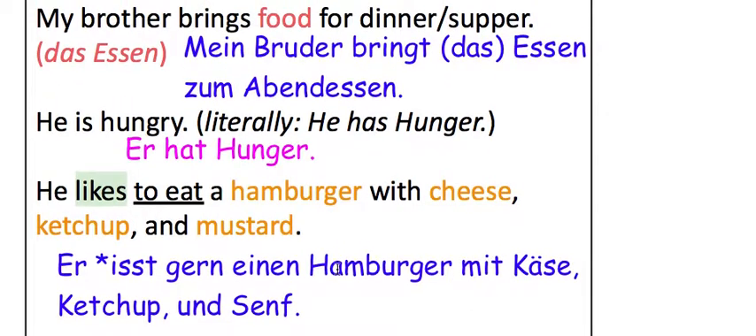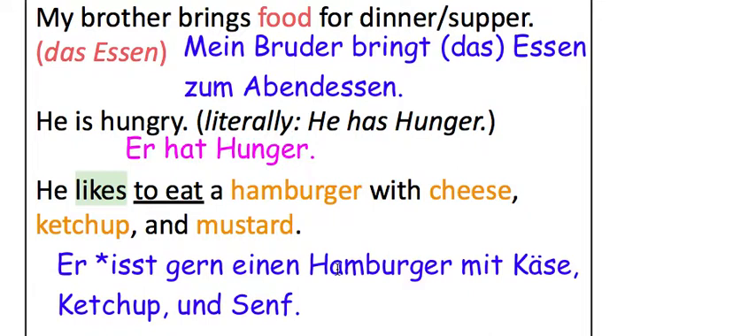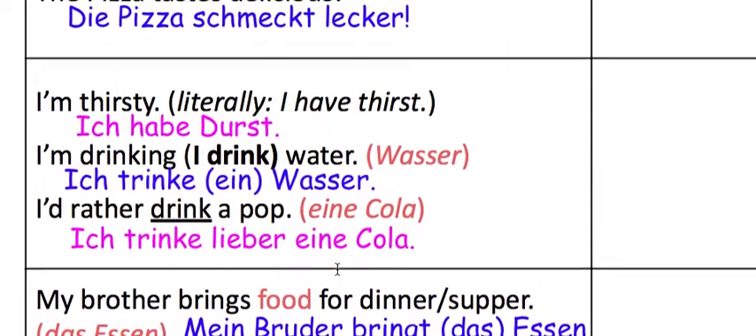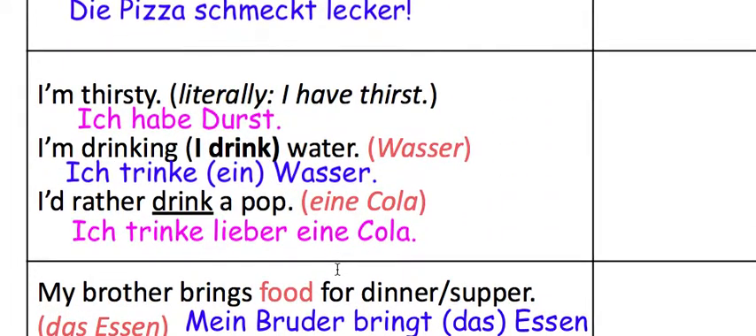So these three sentences are: my brother brings food for dinner. He's hungry. He likes to eat a hamburger with cheese, ketchup, and mustard. Mein Bruder bringt Essen zum Abendessen. Hat Hunger. Isst gern einen Hamburger mit Käse, Ketchup und Senf. Let's just go back up to the middle one. I'm thirsty. I'm drinking water. I'd rather drink a pop. Ich habe Durst. Ich trinke ein Wasser. Ich trinke lieber eine Cola.